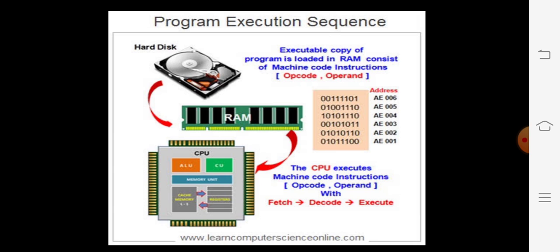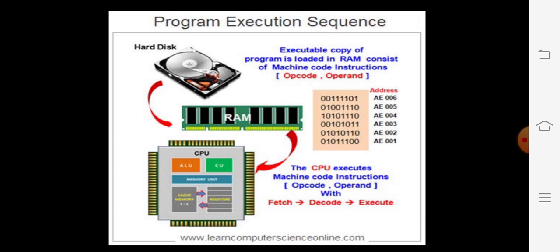Let me explain how a program or software executes in a computer. The software is already stored in the hard disk.